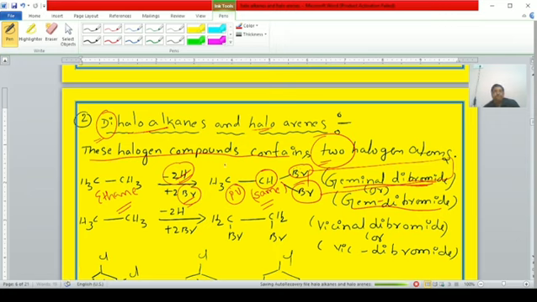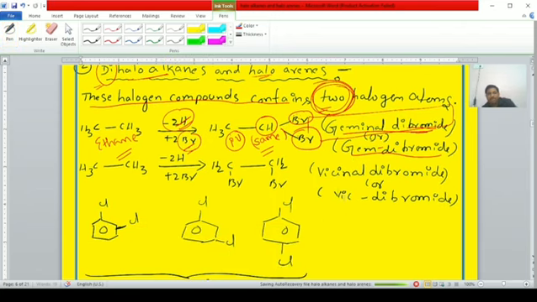Once again, students, the halogen compounds containing two halogen atoms are known as dihaloalkanes and dihaloarenes. For example, in ethane, the two hydrogen atoms are replaced with two bromine atoms to form geminal dibromide, which is also known as gem dibromide.